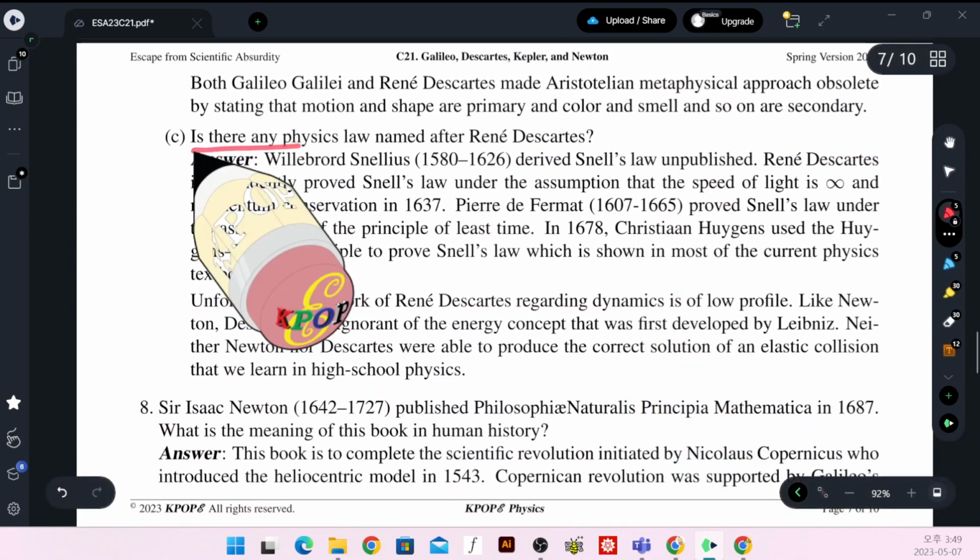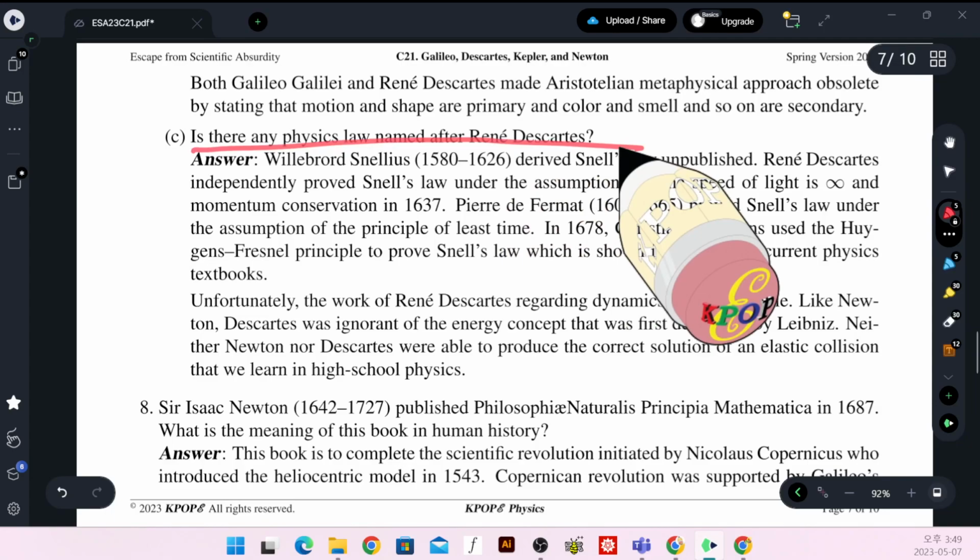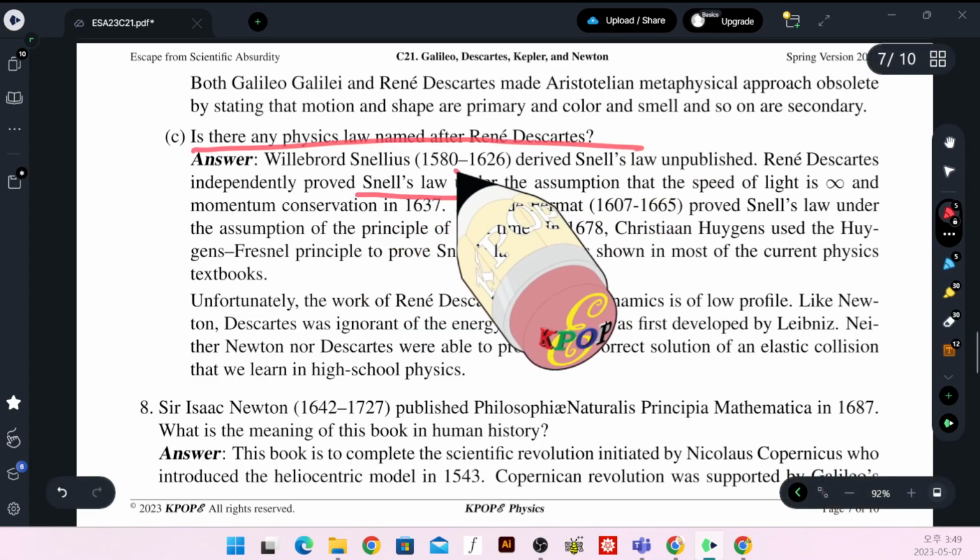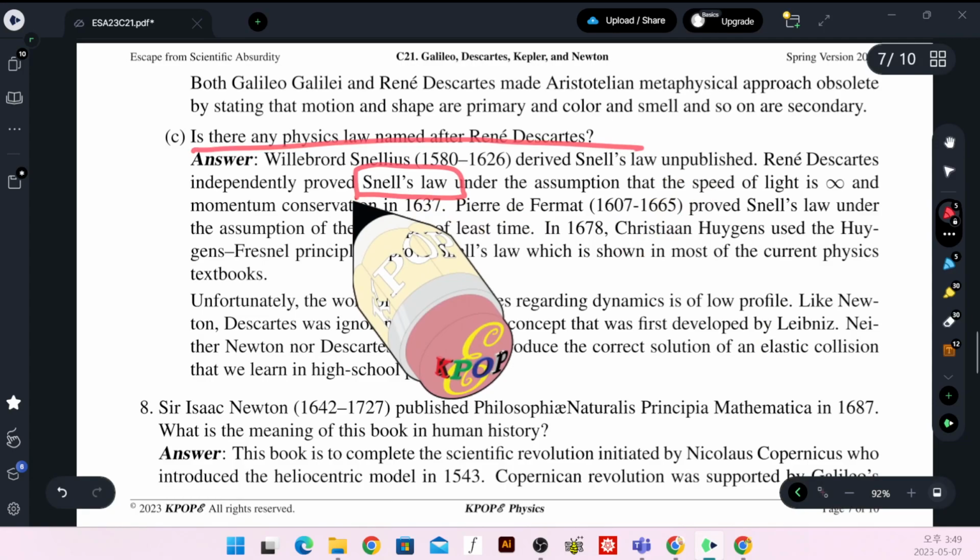Is there any physics law named after Descartes? Unfortunately not. He derived Snell's law, the angle of refraction. However, although the answer was right, his derivation was based on a wrong assumption that the speed of light is infinite.